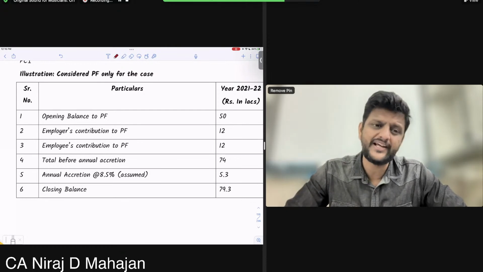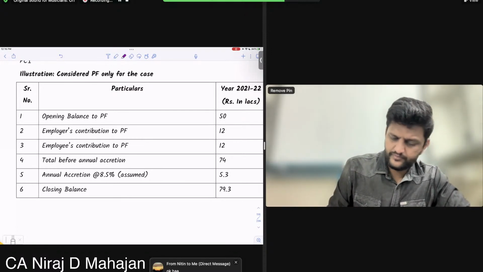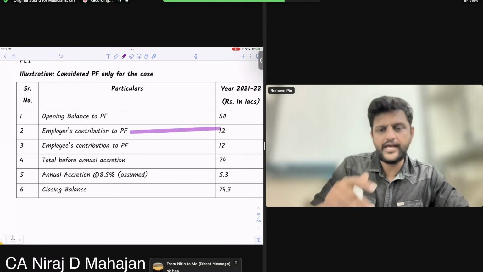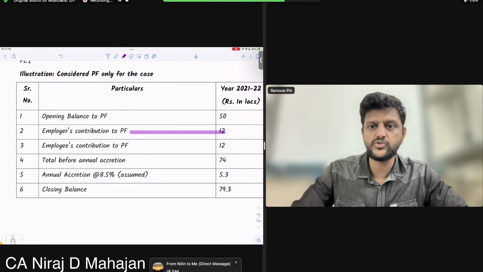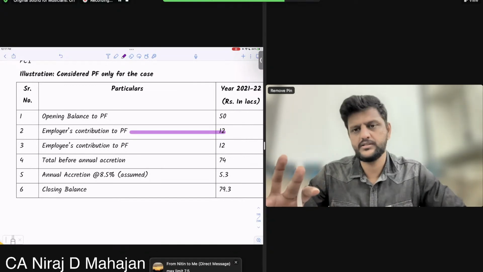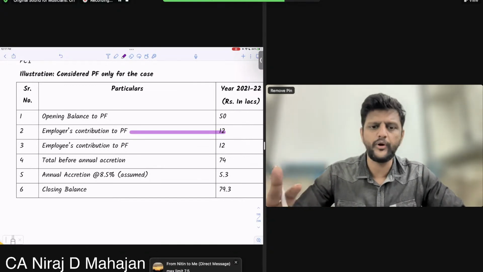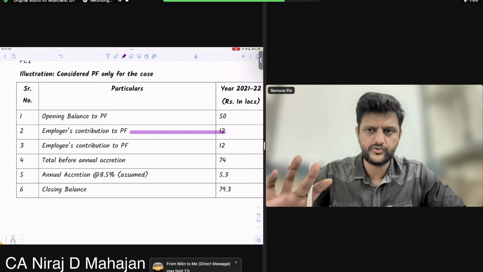Employer contributed 12 lakhs, bachcho. It should automatically come to your mind that 17 to 7 is whatever is more than 7.5 lakhs. So directly 4.5 lakhs will go under 17 to 7. This much you understood, correct?